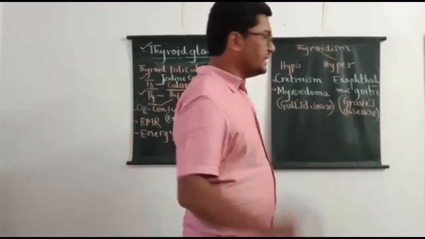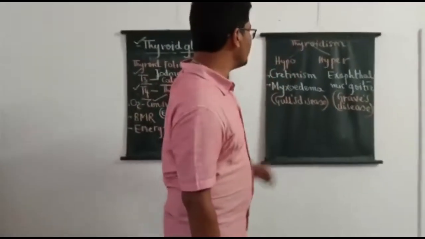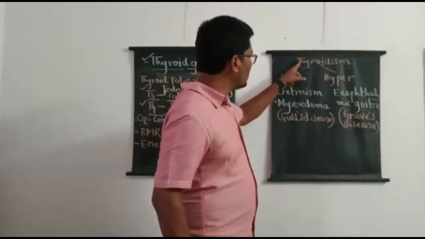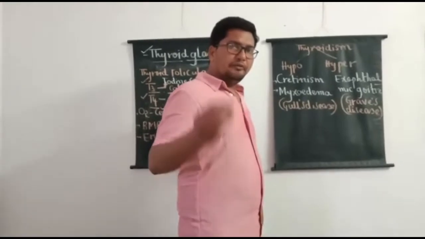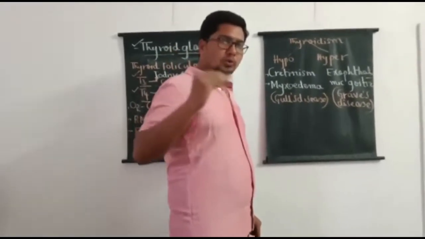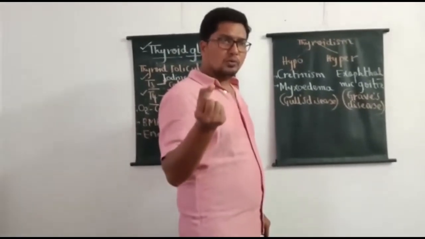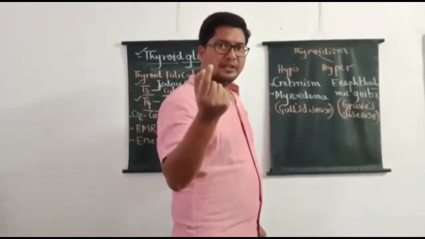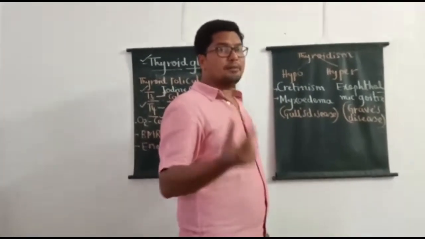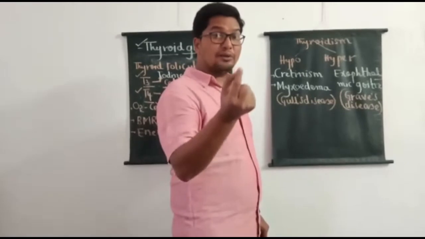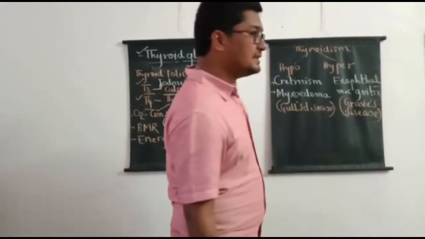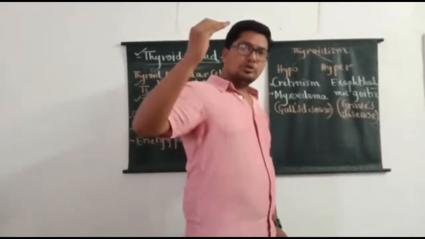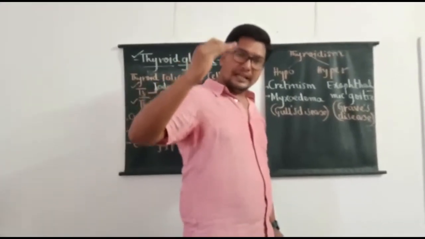Now let us look into the problems associated with hypothyroidism and hyperthyroidism. It is very clear whenever we talk about hormones: hormones are the messenger molecules which are produced in trace amounts, in nanograms and picograms. But still, as a rare abnormality, sometimes the amount of hormone produced may be less than normal.